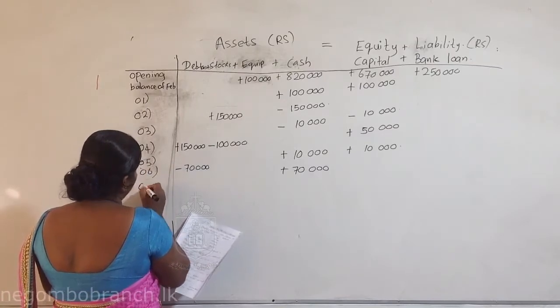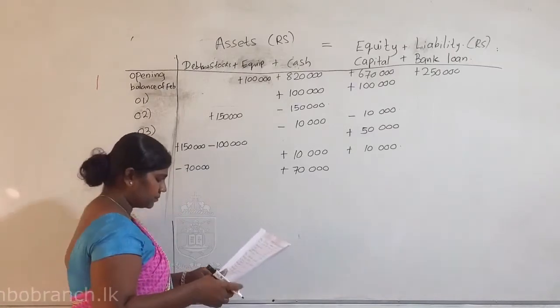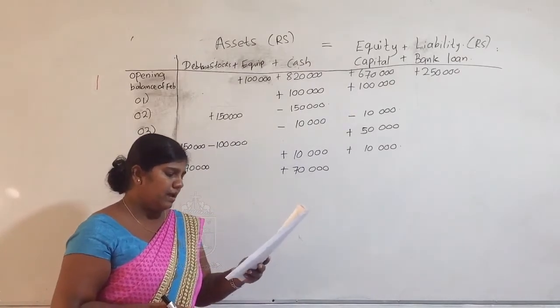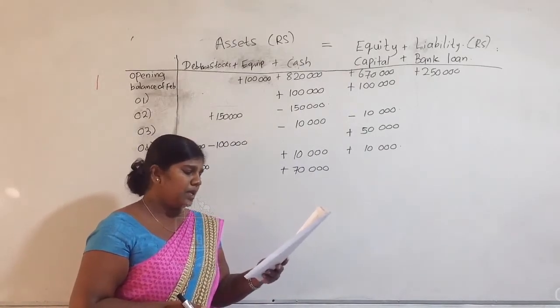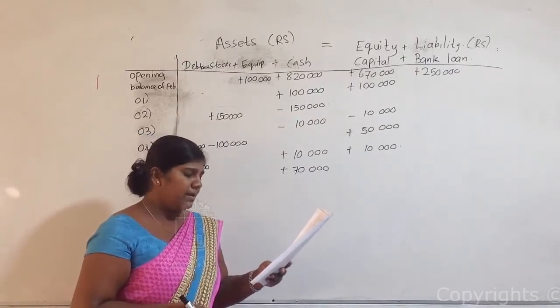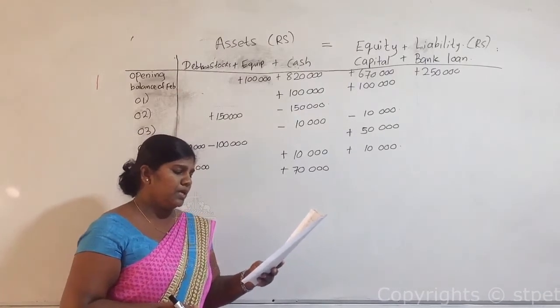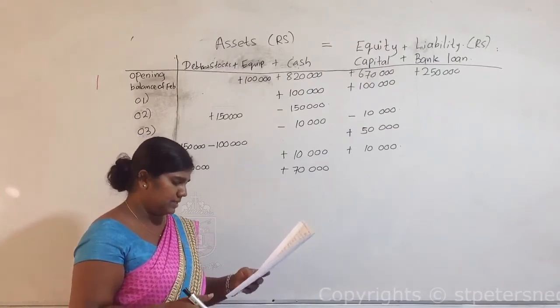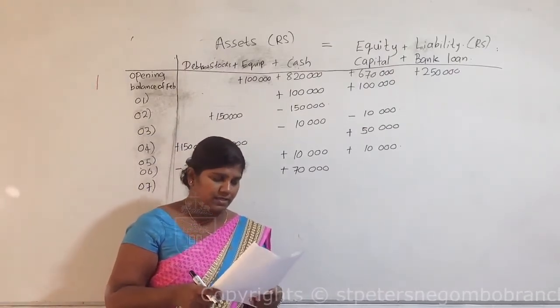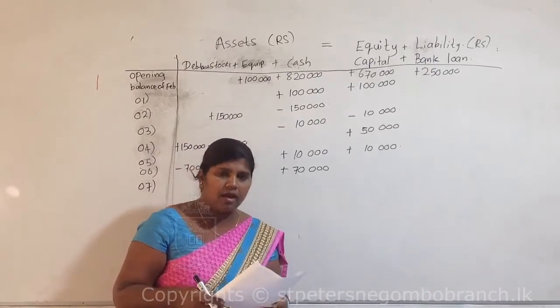So the seventh transaction, purchase goods at 100,000 rupees on credit basis. Here they purchase goods not on cash basis, they purchase goods on credit basis.